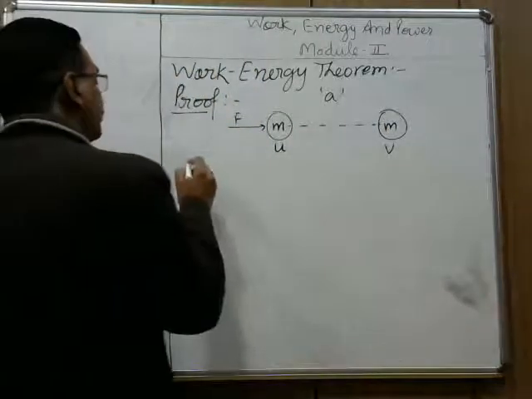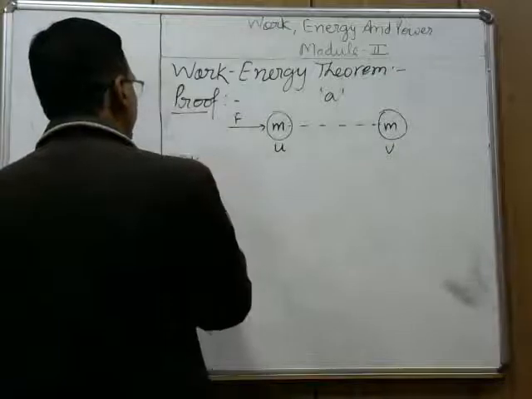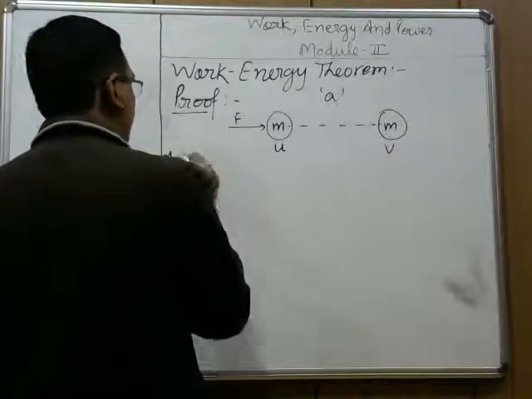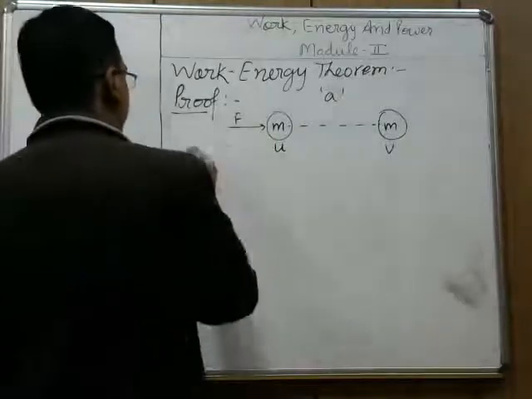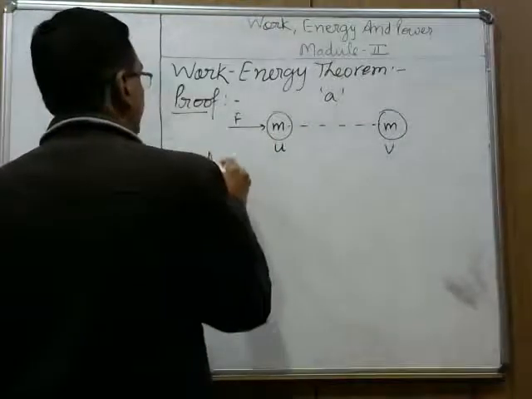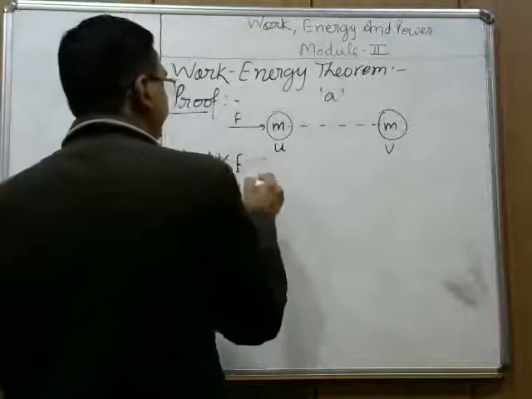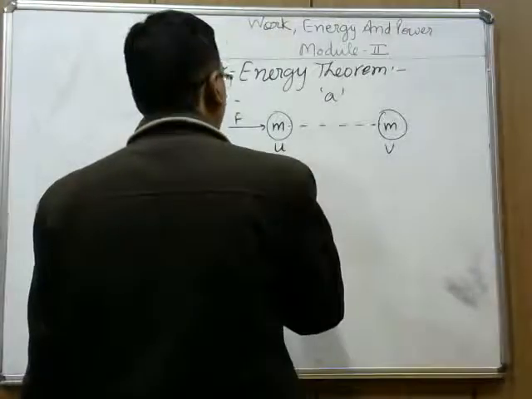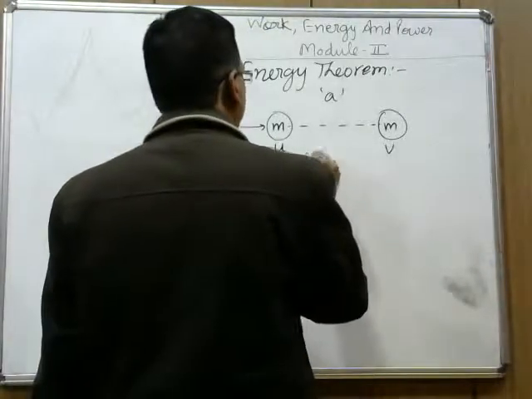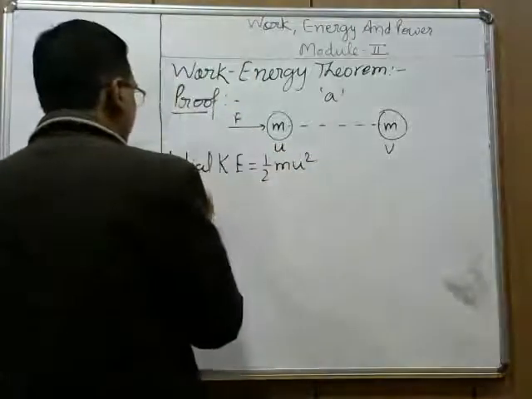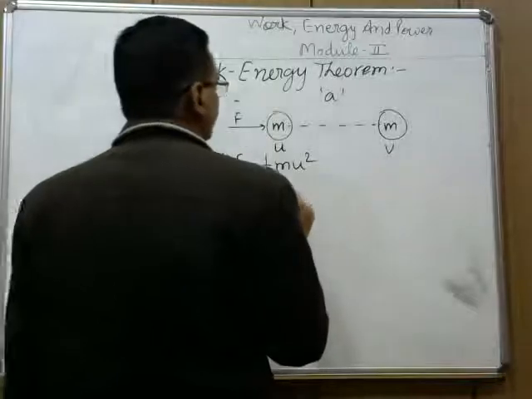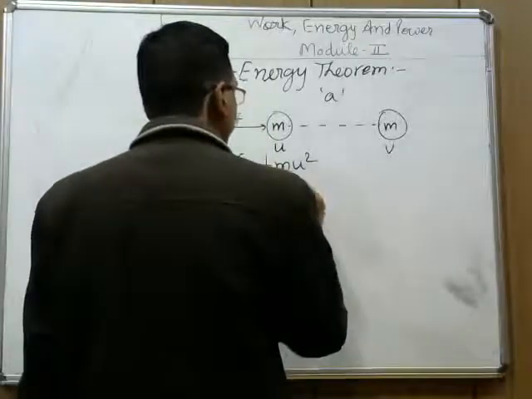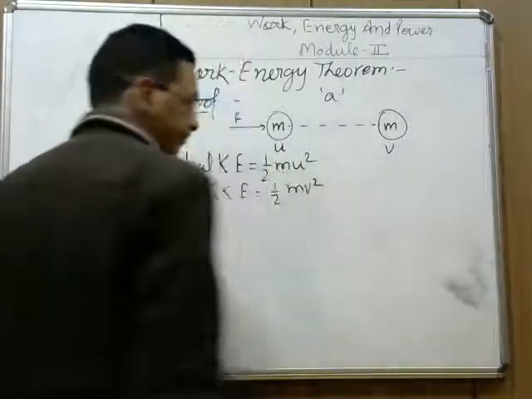Now if you see kinetic energy, initial kinetic energy is half mu square. Final kinetic energy is half mv square.